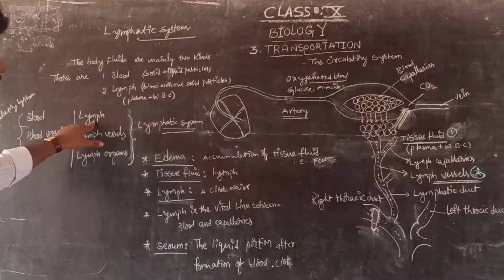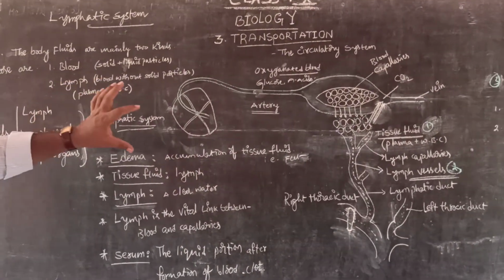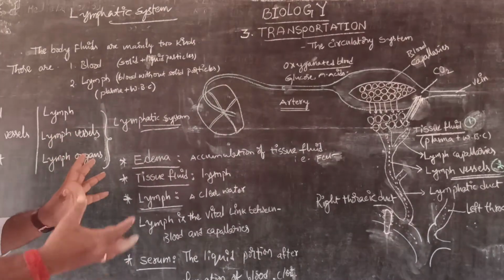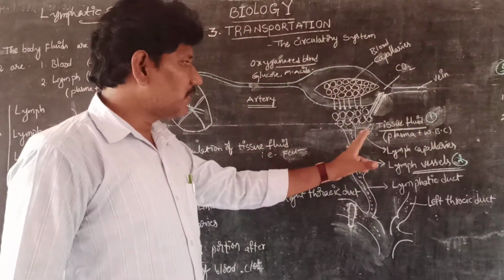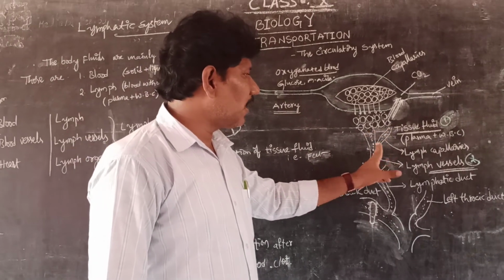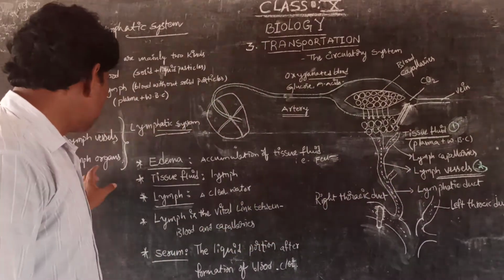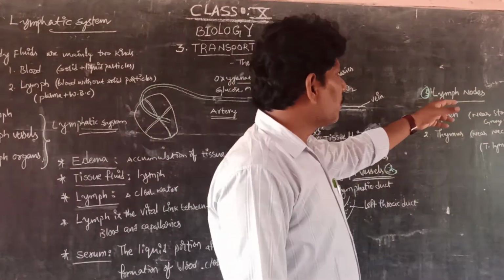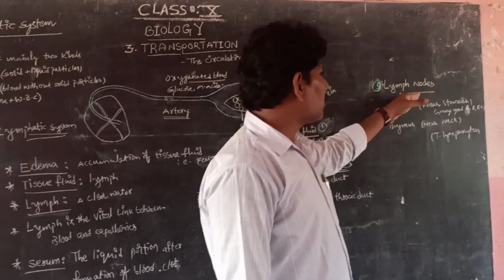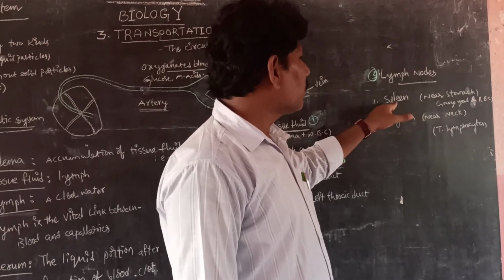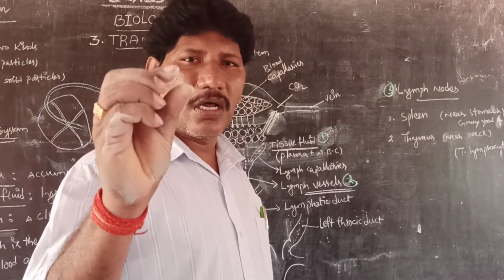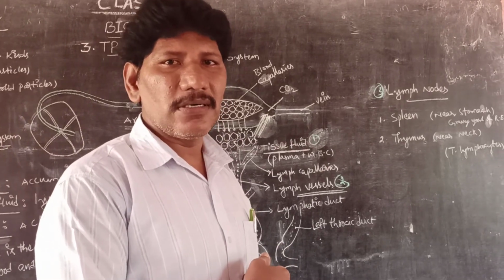The first one is lymph, which is nothing but a tissue fluid containing plasma with white blood cells. Lymph vessels are the small vessels which combine to form the lymph capillaries. Next is the lymph organs. We have three or more lymph organs. Those include the spleen. The spleen is a small organ near the stomach.